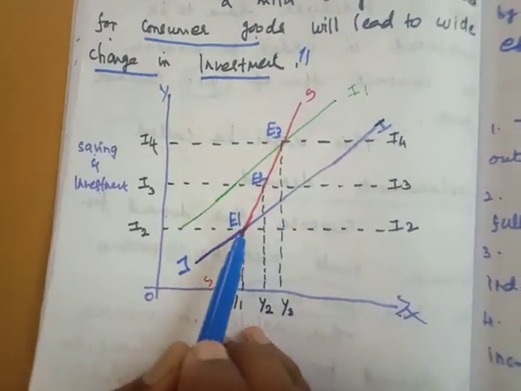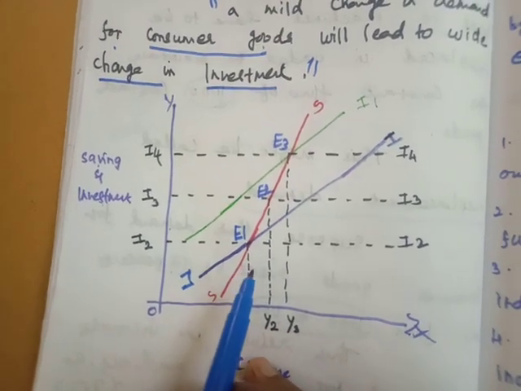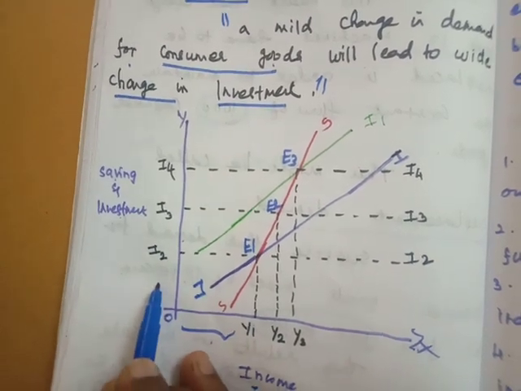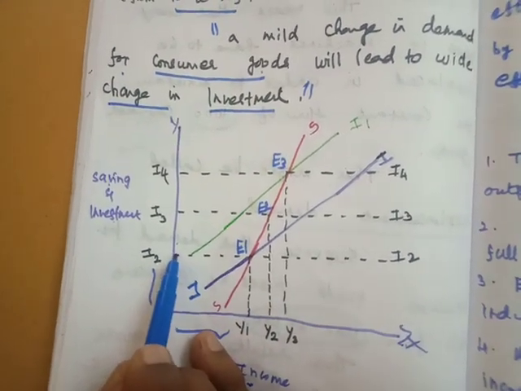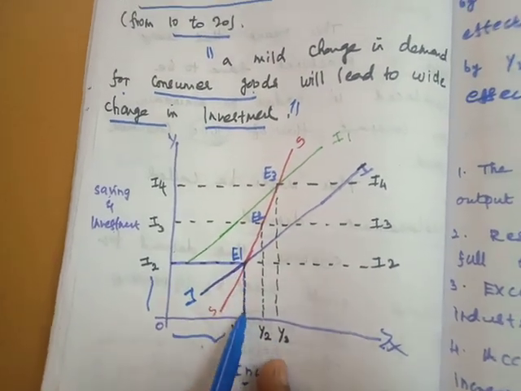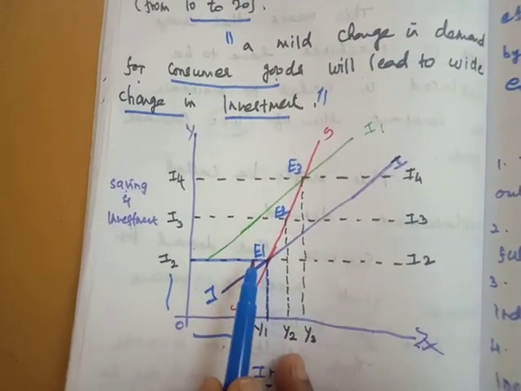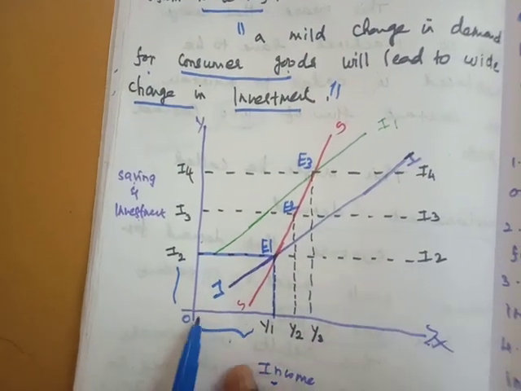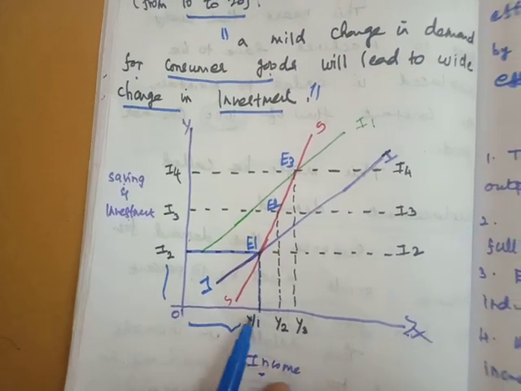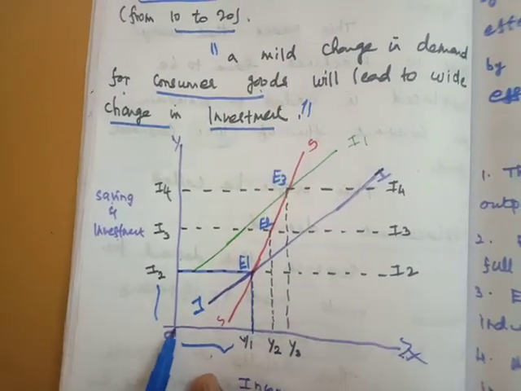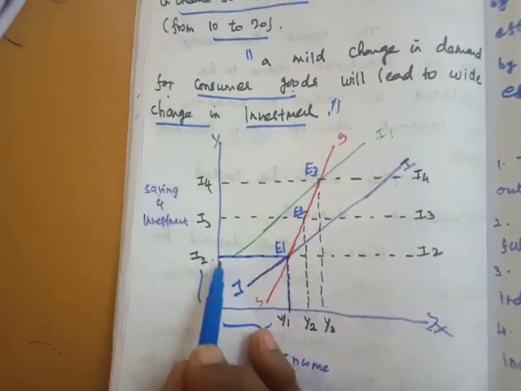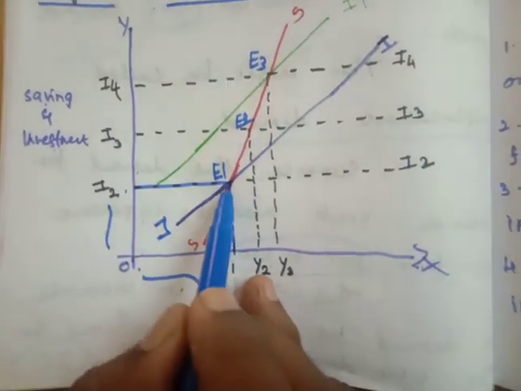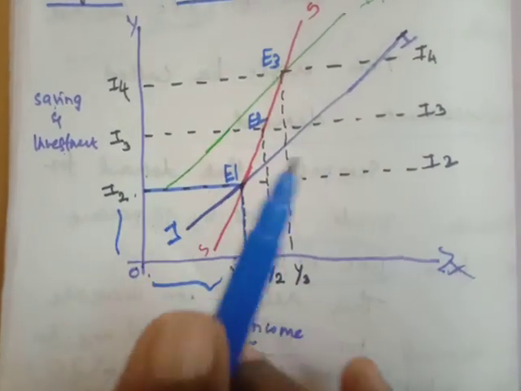At point E1, the economy is in equilibrium with income OY1. Here investment and savings are equal. That is equilibrium point 1. Savings and investment are equal to OI2, and the income is OY1. Both savings and investment are equal at the point E1.